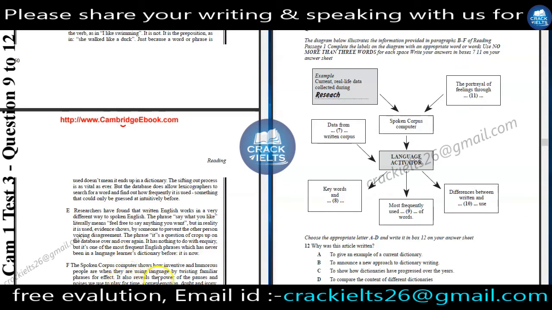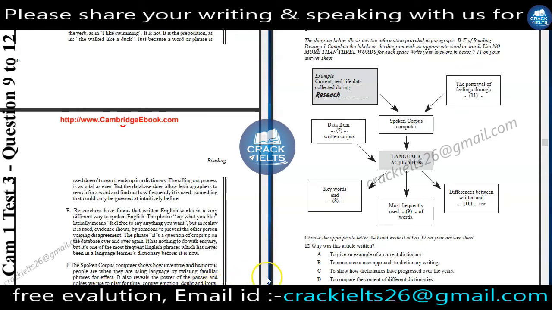It also reveals the power of pauses and noises we use to play for time, to convey emotion, doubt and irony. These all are feelings, and this portrayal means conveyed through the power of pauses and noises. But we do not have to use more than 3 words. That's why we will write pauses and noises, only pauses or only noises, whatever we want to write.